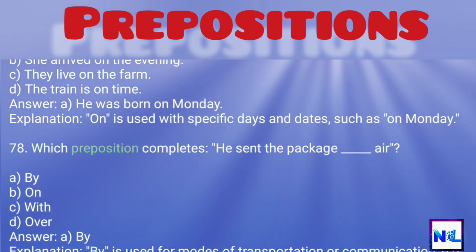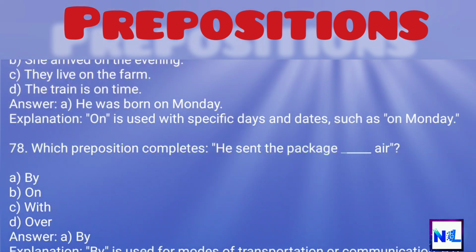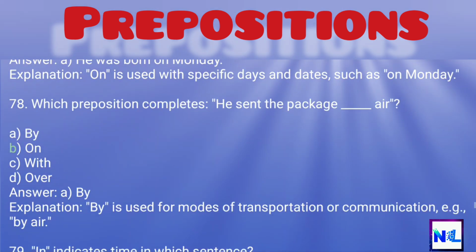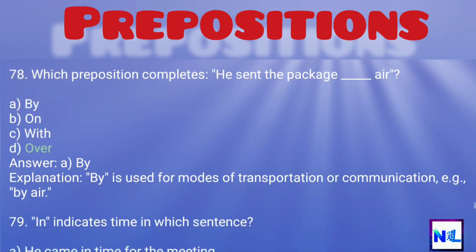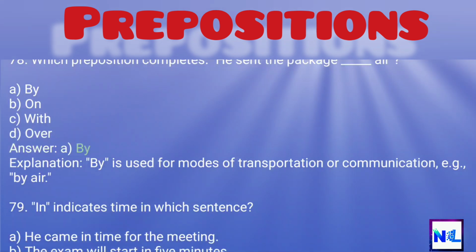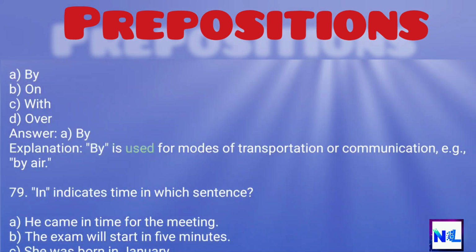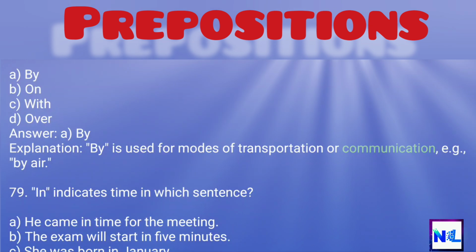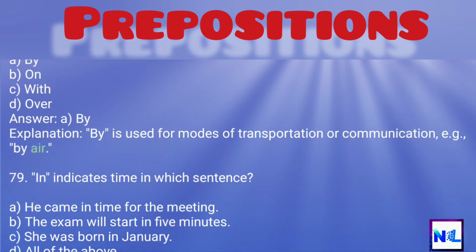78. Which preposition completes: He sent the package ___ air? A. By. B. On. C. With. D. Over. Answer: A. By. Explanation: By is used for modes of transportation or communication, e.g., by air.